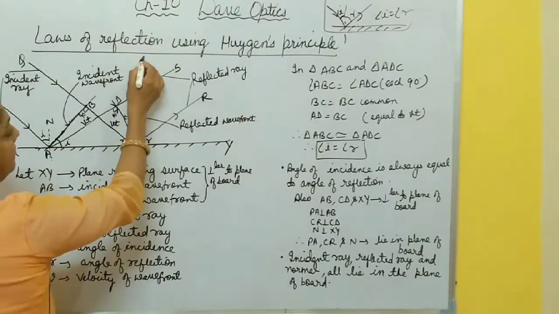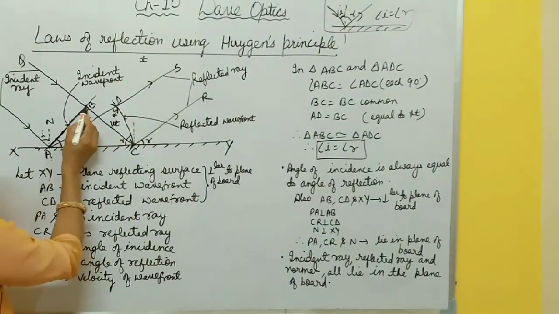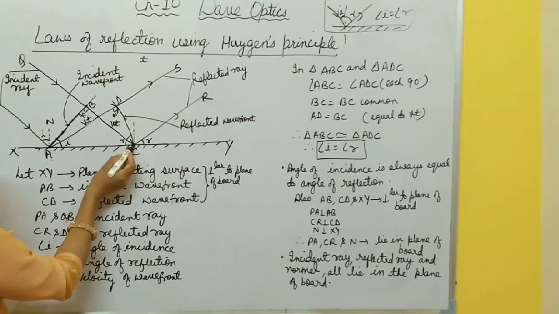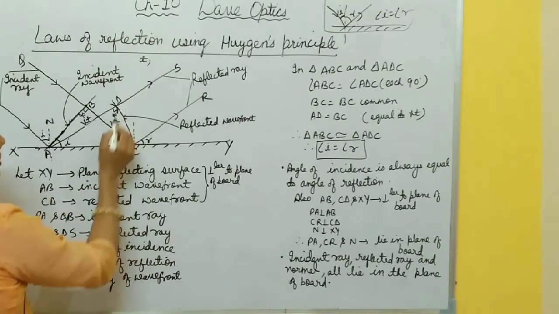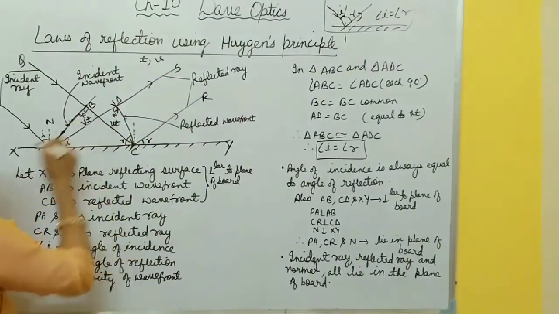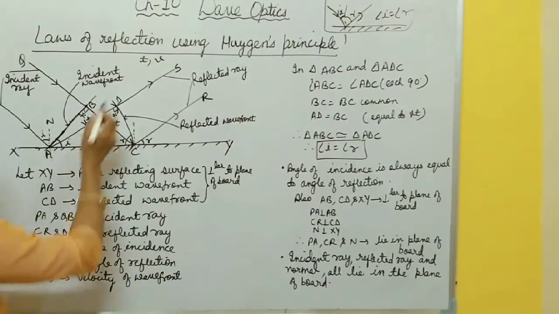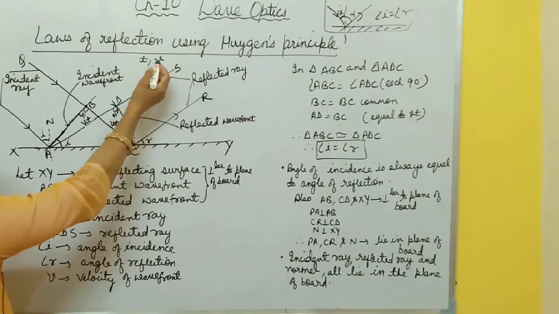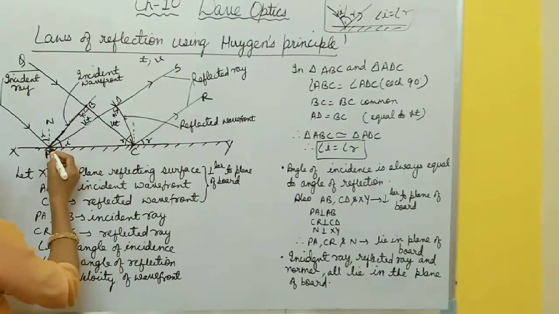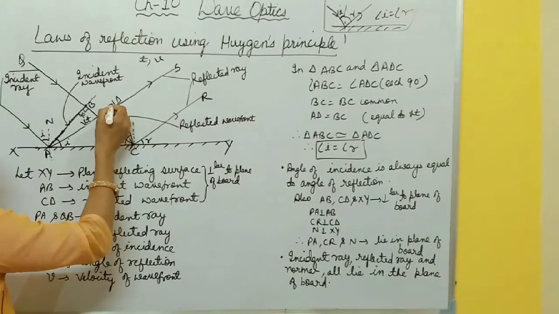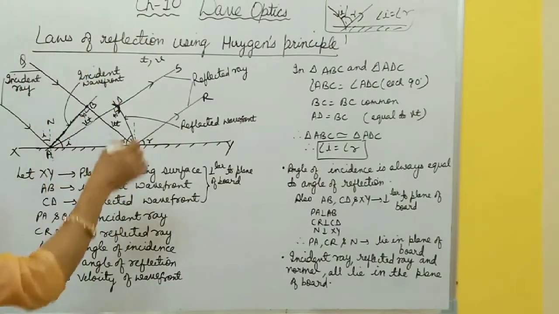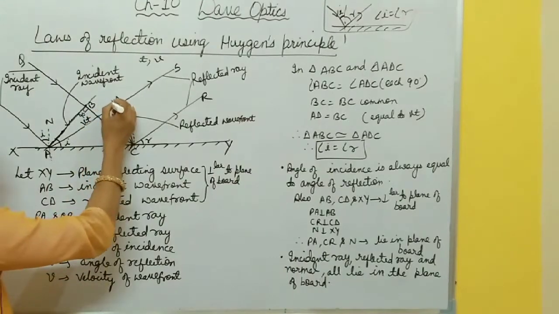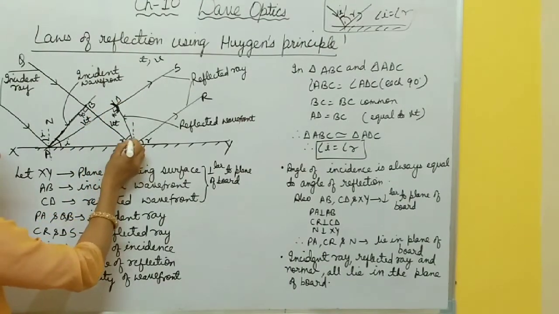Suppose after time t, the disturbance from B reaches point C after traveling a distance Vt. V is the velocity of this wavefront. At the same time t, and the medium is also the same, so again the disturbance from A reaches point D. So you know, for a point source, there is a spherical wavefront. I have only drawn a small portion of that spherical wavefront.